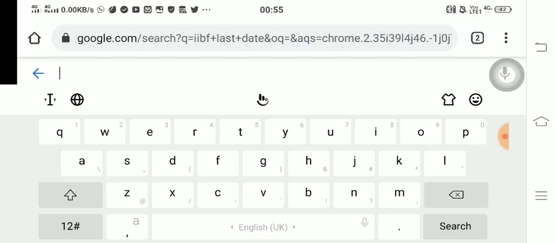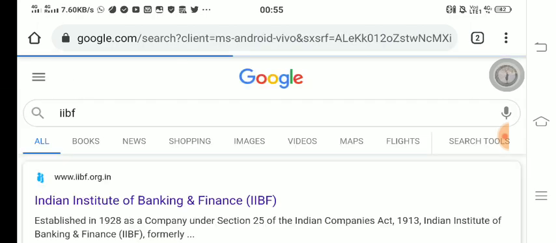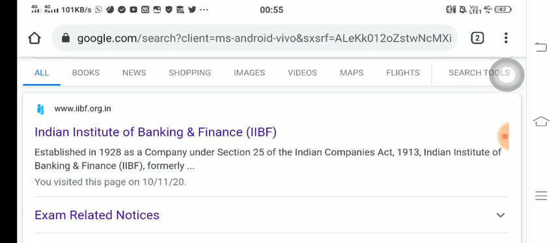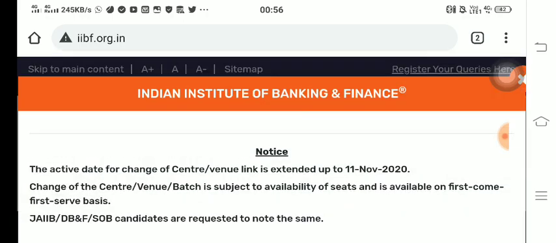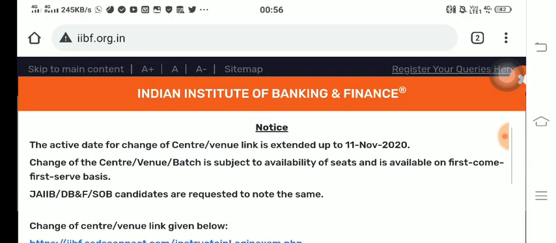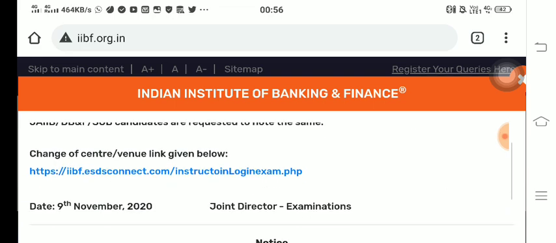Suppose you are supposed to fill the form, you type IIBF. Let me show the demo here. Type IIBF in Google, then you will get a link, iibf.org.in. When you click on this link, you will see a set of notices. So this is a set of notices.